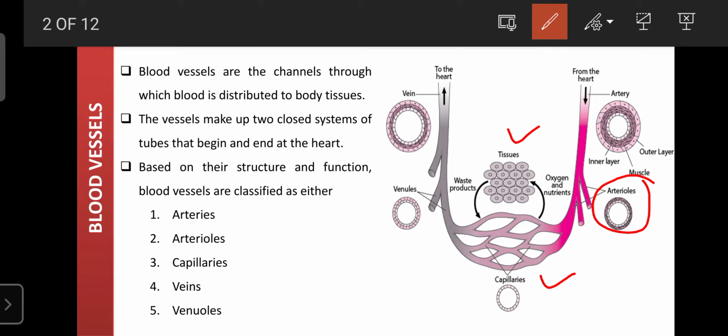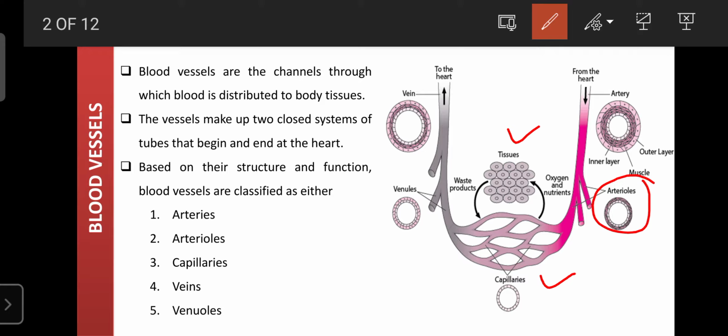Then from the capillaries the venules are formed, and further the venules group together to form the larger veins, the superior vena cava and inferior vena cava. Like that, the blood vessels originate from the heart and end at the heart itself.